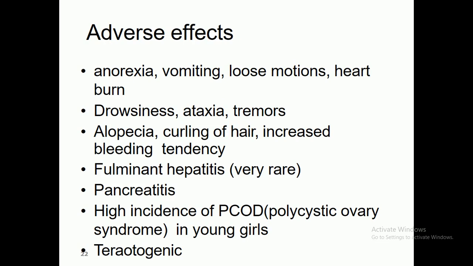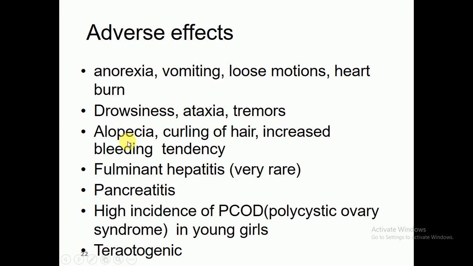The adverse effects which are reported in case of overdosing, if you exceed the concentration of the drug, are anorexia, loss of appetite, vomiting, loose motions and heartburn, as well as drowsiness, ataxia and tremors.